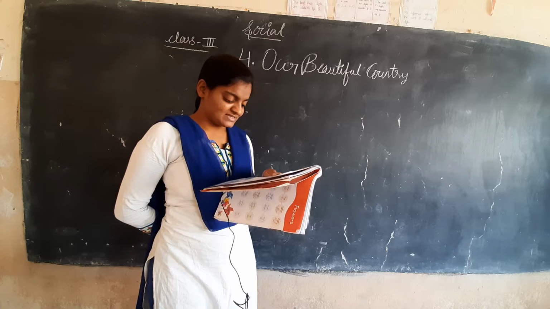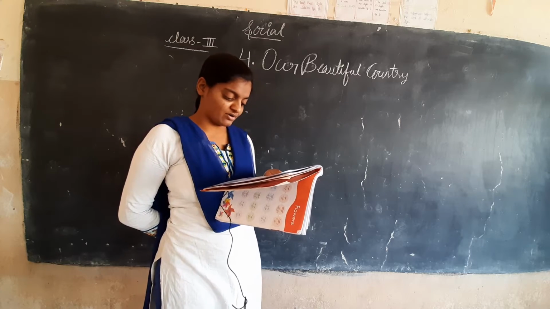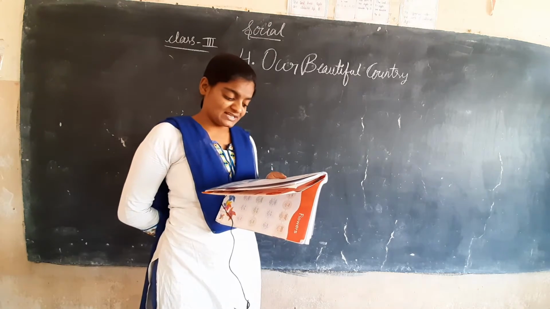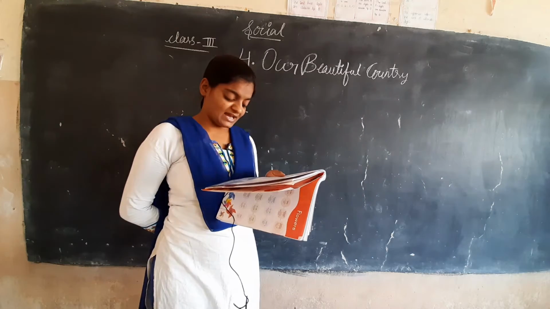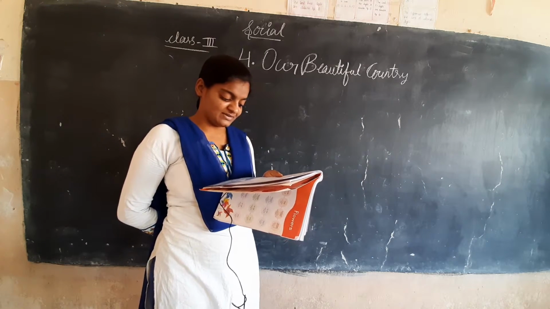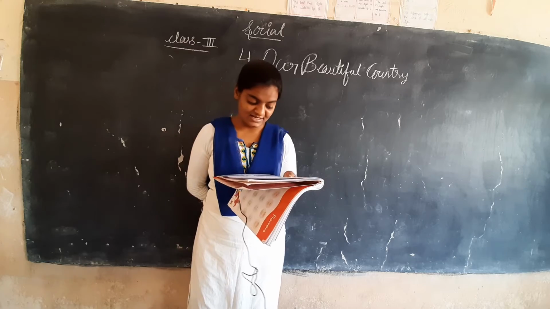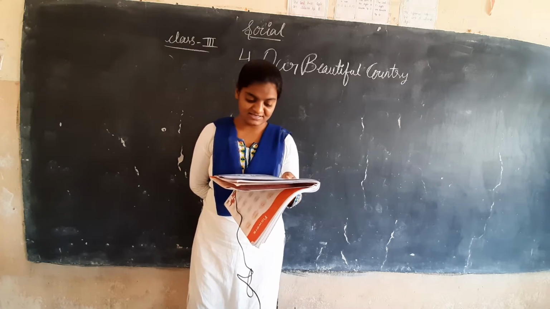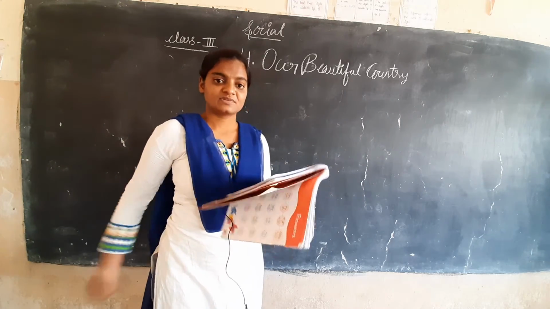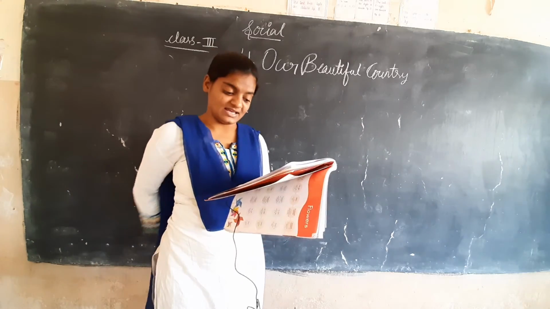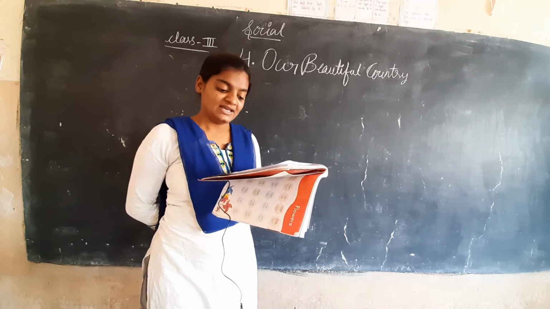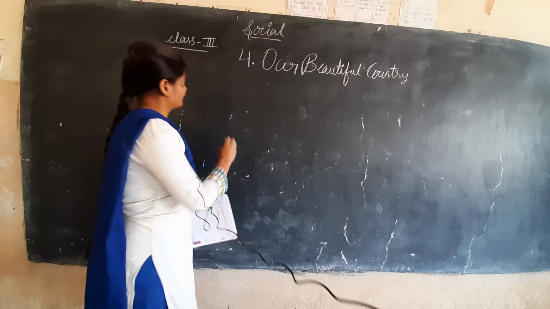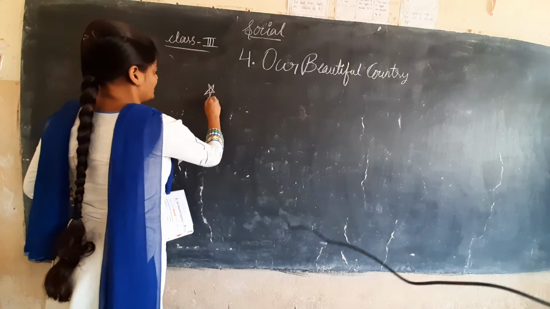Yes, at some places the land is made up of rocks, and at other places it is covered with sand. Let us read about these diverse landforms. Okay, so there are different landforms in India. First we will learn about hills and mountains. First topic is hills and mountains.